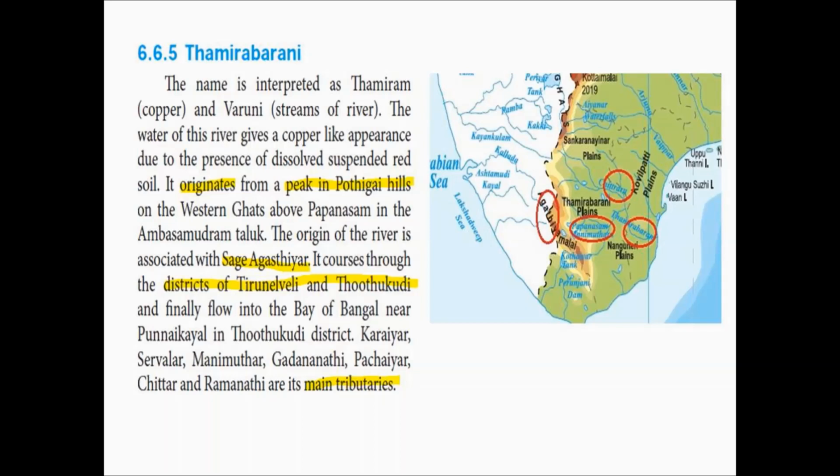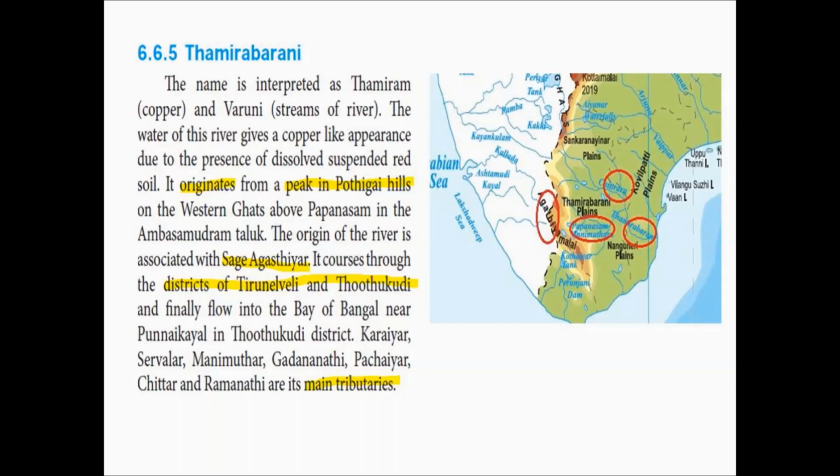Because the red soil is dissolved in the river, the water of this river gives a copper-like appearance. This river originates from a peak in Podigai Hills. The other name of the Podigai Hills is Agastya Malai. So this river originates in a peak in Agastya Malai, which is in the Western Ghats above Papanasam in Ambasamudram Taluk.